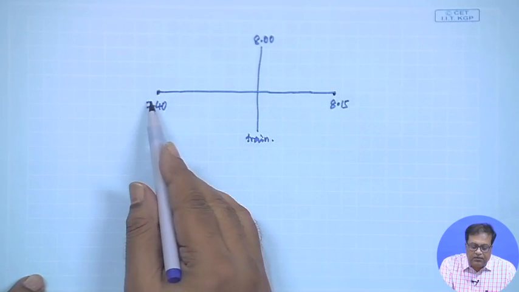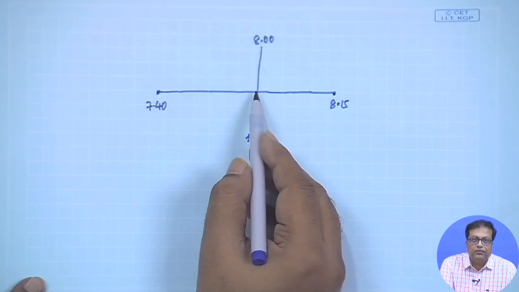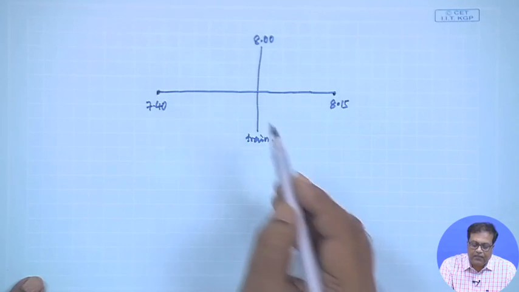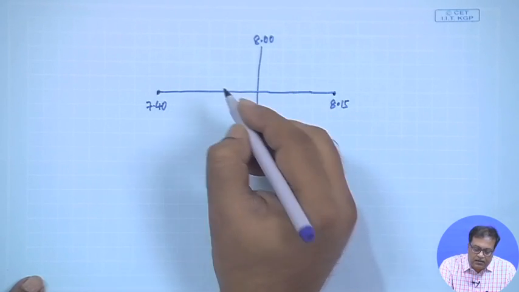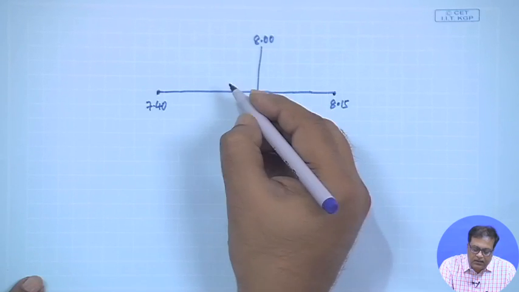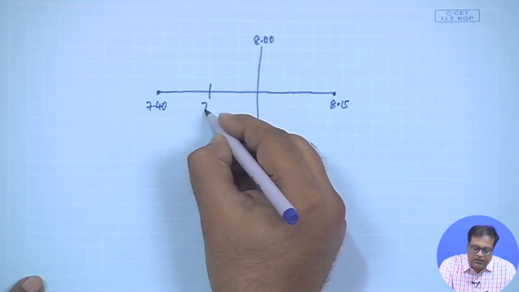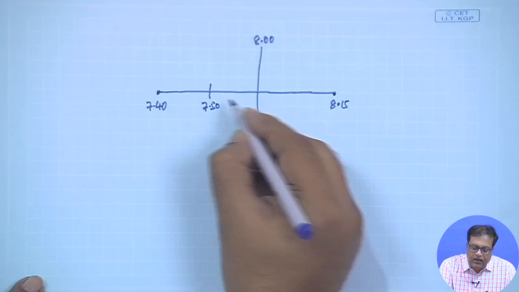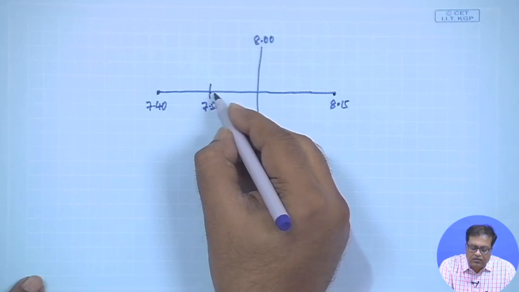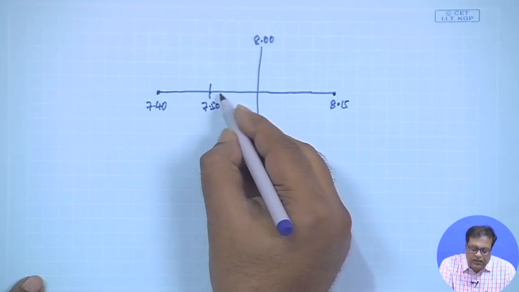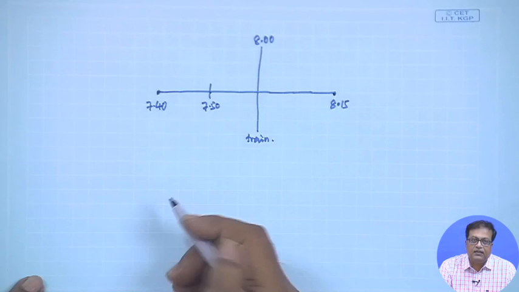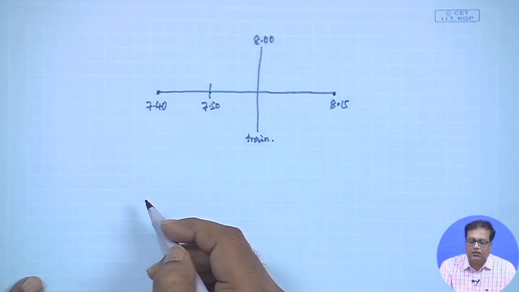Suppose he comes at 7:40, he has to wait for more than 10 minutes. Suppose he comes at 7:50, so let us say somewhere here. So, this is 7:50. If he comes at 7:51 or a little more than 7:50, then he has to wait less than 10 minutes. Is it all right?